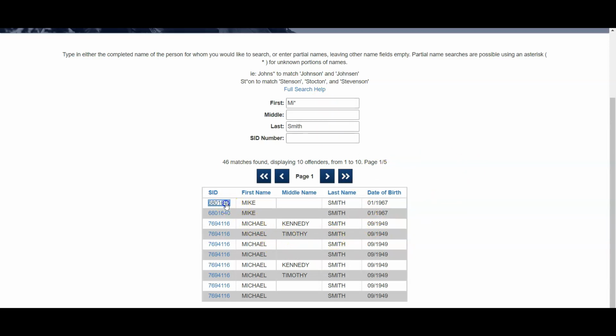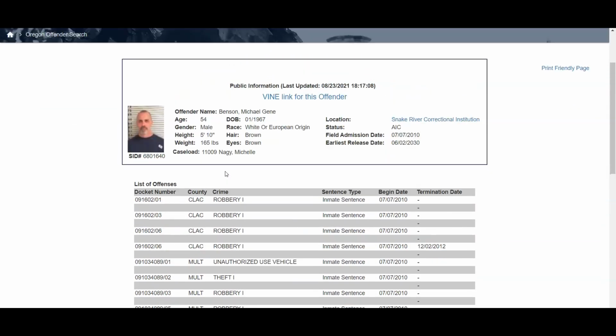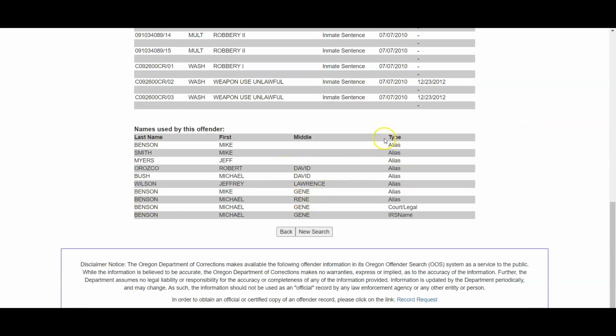Let's just click on one to see what we get here. So on the inmate page, it is printable if you want to print it out for whatever reason. You do have the name of the offender. This person is actually Michael Benson. So they do include results that give you aliases as well.